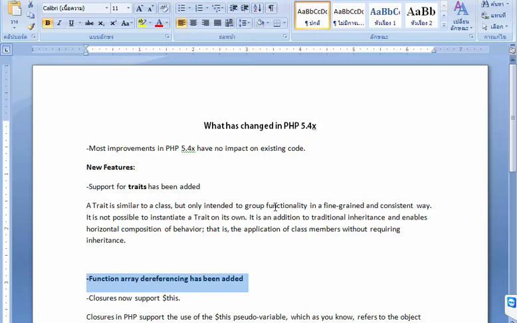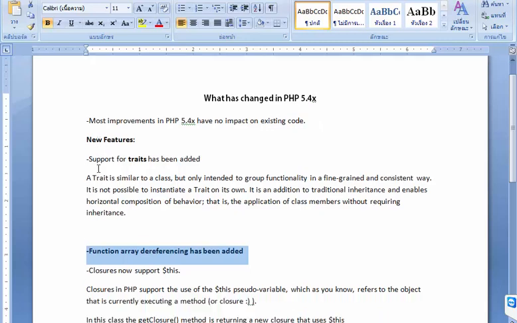Most improvements in PHP 5.4 have no impact on existing code, like PHP 5.3. A new feature, support for traits, has been added. A trait is similar to a class but only intended to group functionality in a fine-grained and consistent way. It is not possible to instantiate a trait on its own.